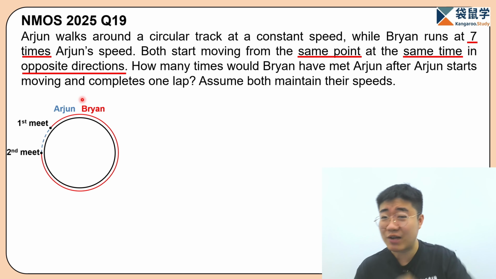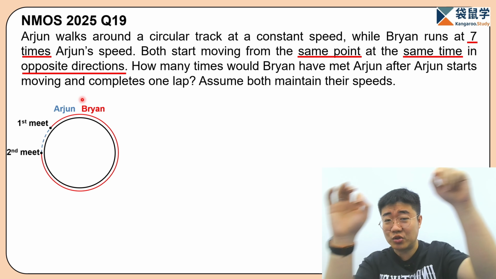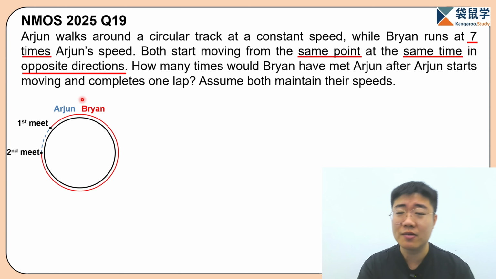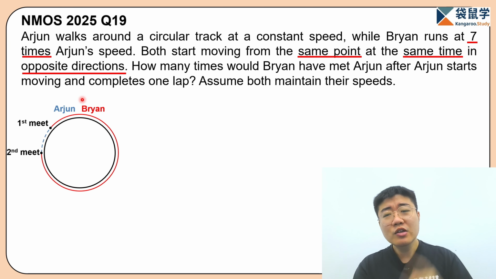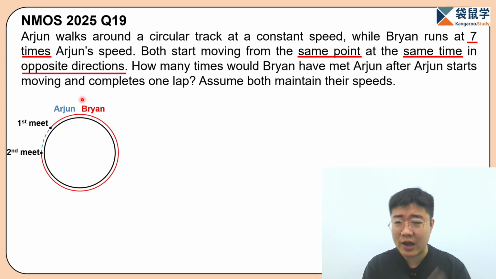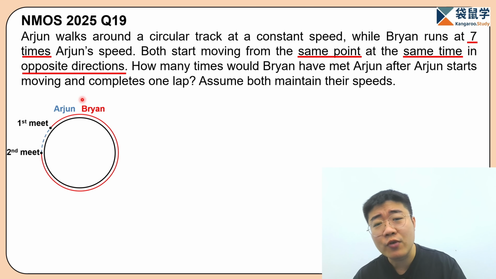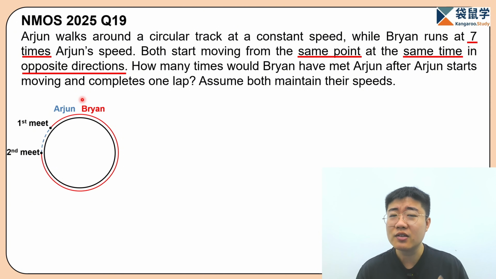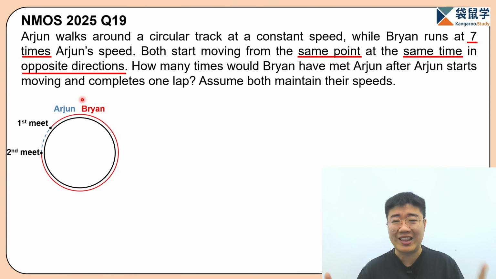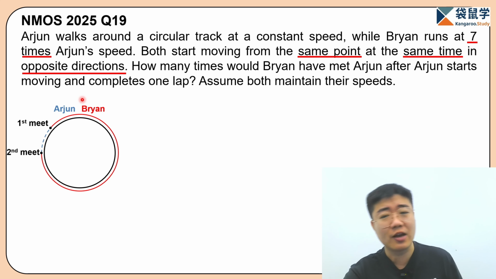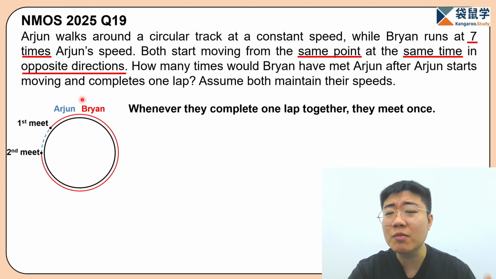Third time they also start from the same point, so eventually they're going to travel 1 lap before they meet each other again. So now we can get this conclusion that if two of them are starting from the same point, whenever they meet each other again, together they are going to travel 1 lap of this circular track here. So whenever they complete this 1 lap together, they meet once.